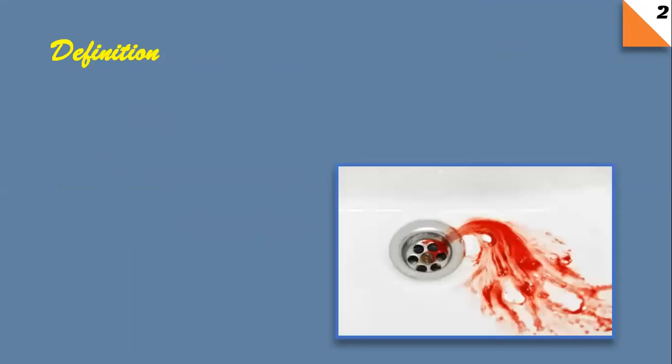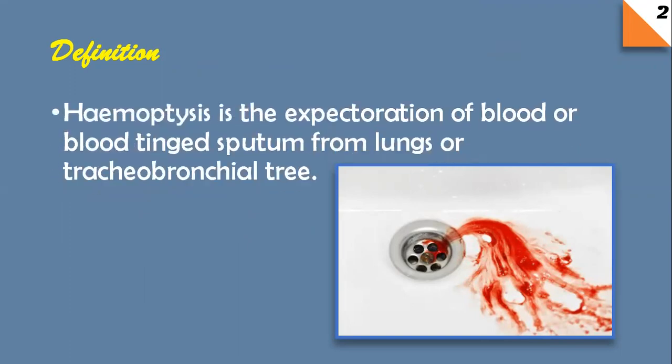So, what is hemoptysis? As you can see here in the picture, hemoptysis is the expectoration of blood or blood-tinged sputum from lungs or tracheobronchial tree. As you can see here in the picture, it can be blood itself, or it can be simply blood-tinged sputum, that is reddish or pinkish colored sputum, as we see in many pulmonary conditions, such as streptococcal pneumonia, pulmonary edema, etc.